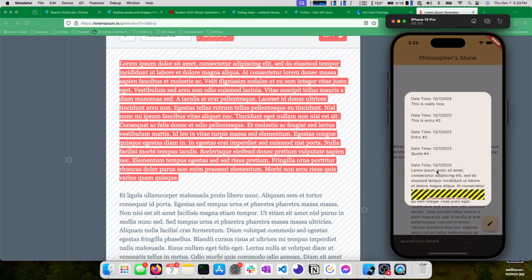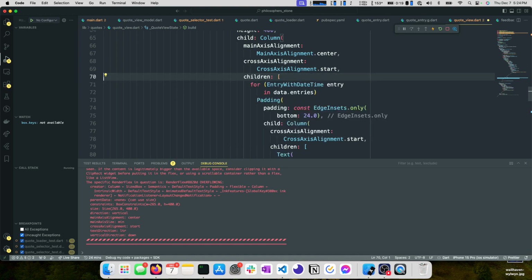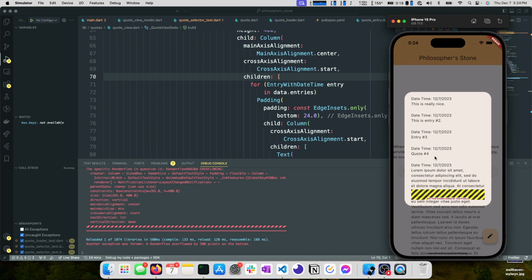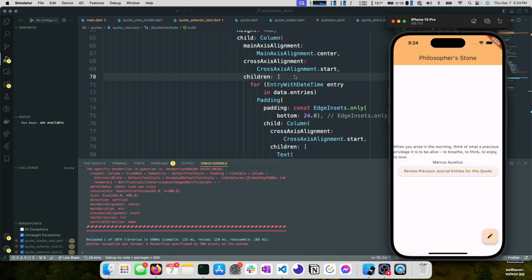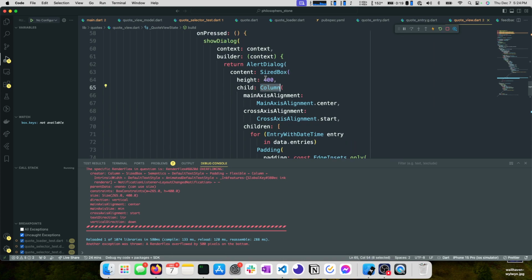Review. Oh no, all sorts of issues. So our bottom overflowed and much more. You can see it leaking out of our, oh my gosh, what is this called? Container, our dialog. And that's definitely an issue we'll need to fix. I'm going to remove this main axis size min, reload, and then trigger this again. Okay. As I expected, not much change. We don't need that main axis size min on the parent column in our dialog.